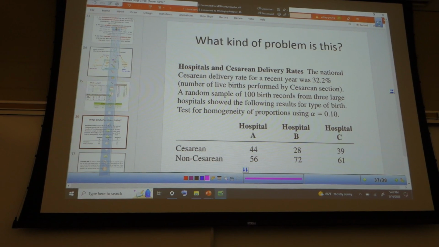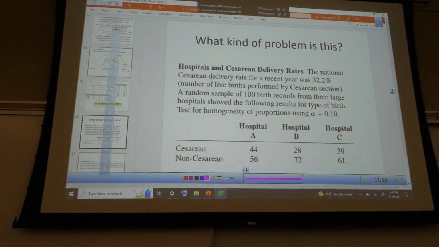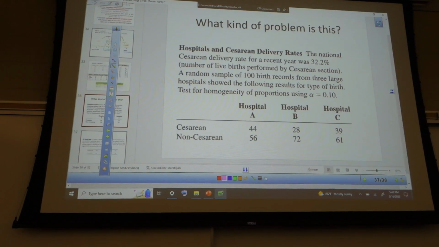Great. All right, so on your own for 15 seconds, try to figure out what kind of problem it is. 15 seconds, go. No talking on your own. What kind of problem is it? Again, you can think of it visually. You can think of the types of variables you're involved in or the cues. Okay, talk to your neighbors about it. Is it homogeneity proportion? Yeah. That's the giveaway right there.